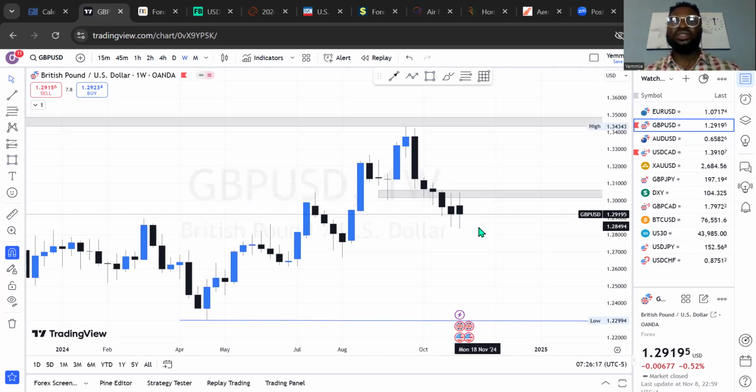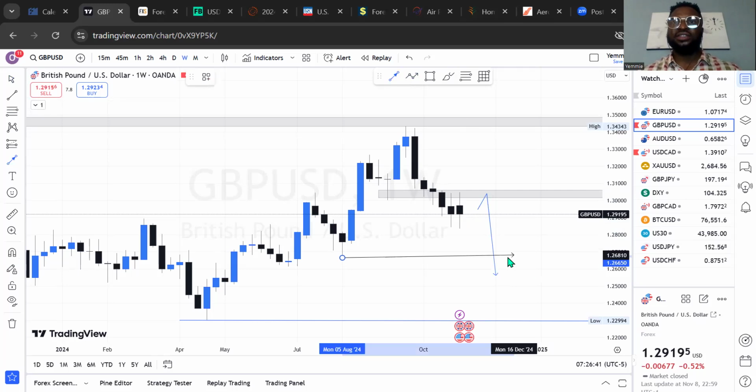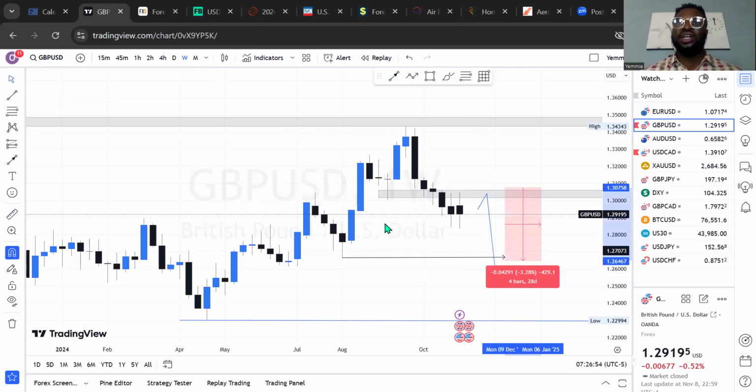Consecutively for the past 6 weeks, this has been selling, and the selling momentum has been reducing, whereby we've seen a retracement back to a distribution zone, which was at this price level of 1.3040, right? And something like this is what I'll be expecting in this market. So for this week, therefore, I'll be expecting a little bit of buy into this price level of 1.3044 or 45, and expecting the market to sell down to a price level like this at 1.2670. And when we check that, it will be an entire movement of how many pips in total? Let's check. That should be 400 plus in total.